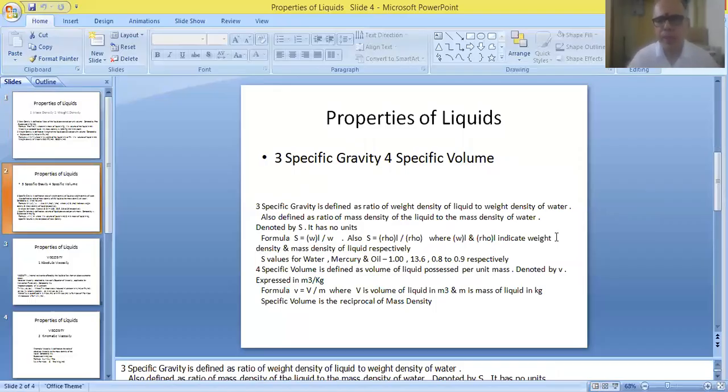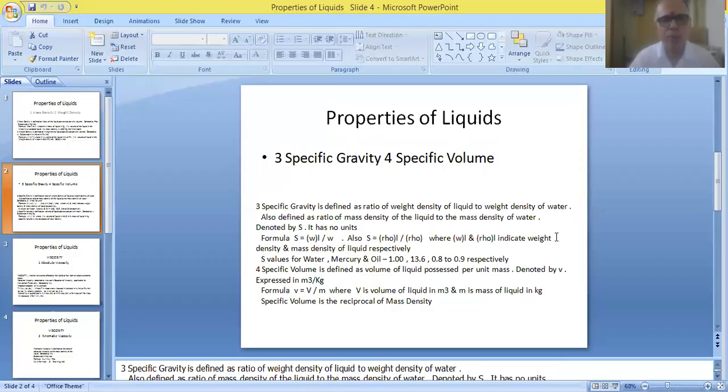So for the next one, we have two more properties. The first one is called specific gravity. This is also a very, very important topic. Now this is specific gravity. We have two definitions for specific gravity. Firstly, it is defined as the ratio of weight density of liquid to weight density of water.